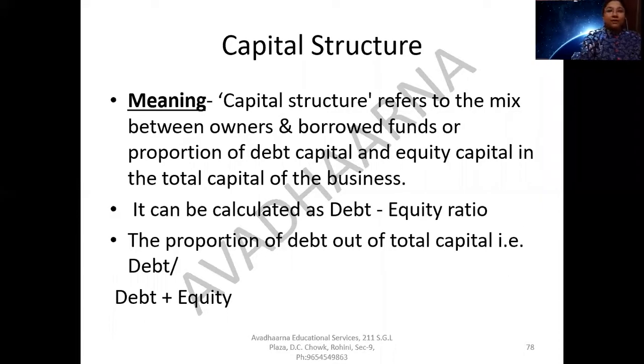Good morning, everyone. In today's session, we'll be discussing the capital structure decisions. Now, let us first understand the meaning of capital structure.